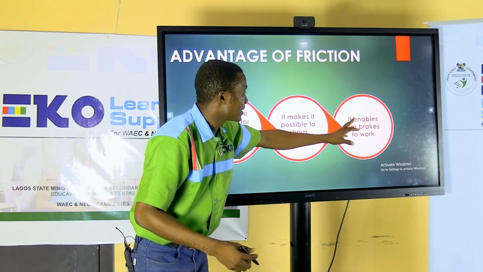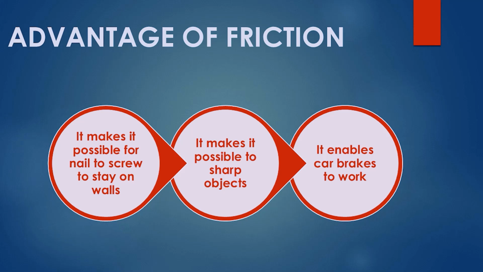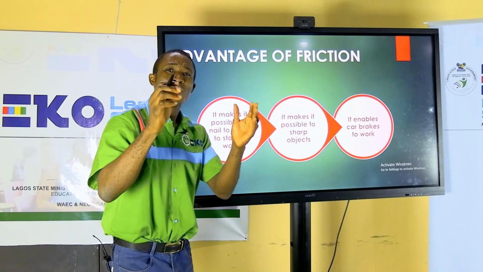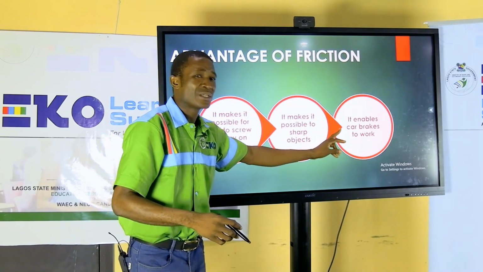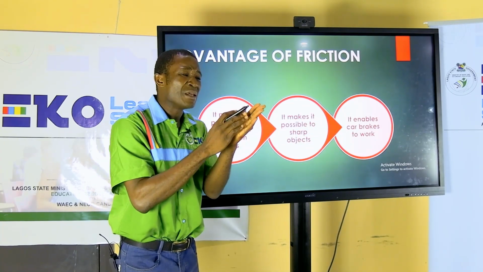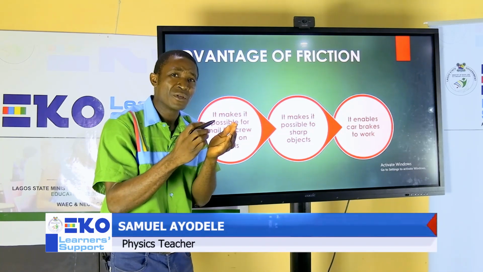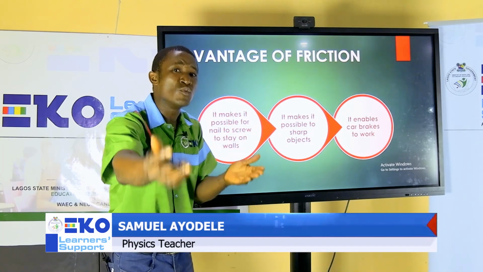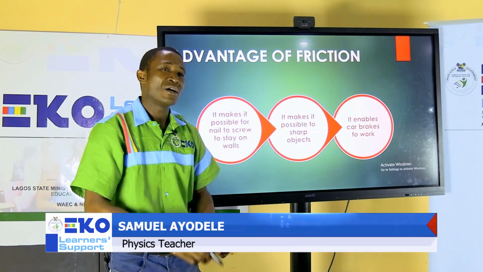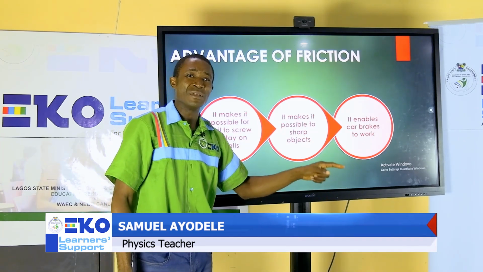Look at this other part. It enables car brakes to work wonderfully. If car brakes are not working, I'm sure you will not want to enter that car. So when it happens that the brake pad of a car has chopped off and is now extremely smooth, the mechanic will tell you your brake pad is bad.